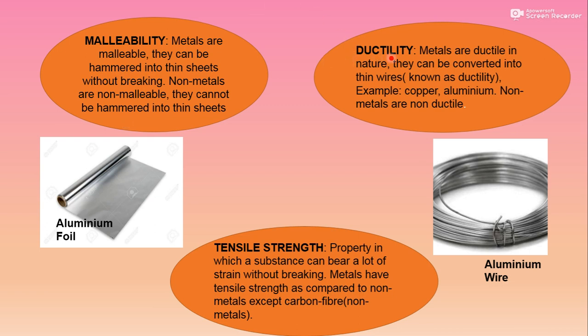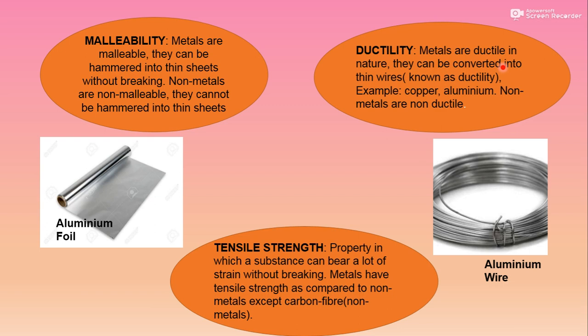Ductility basically means the ability to be converted into thin wire, like you can see in this picture. Metals are ductile in nature. They can be converted into thin wires, and this property is called ductility.